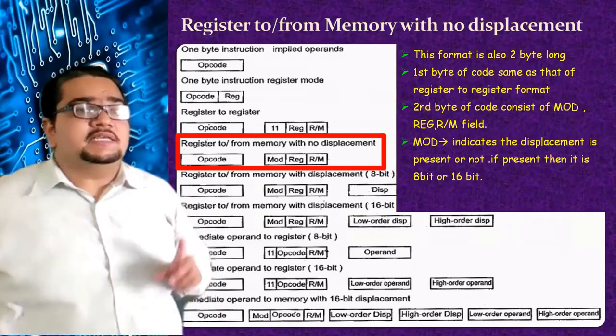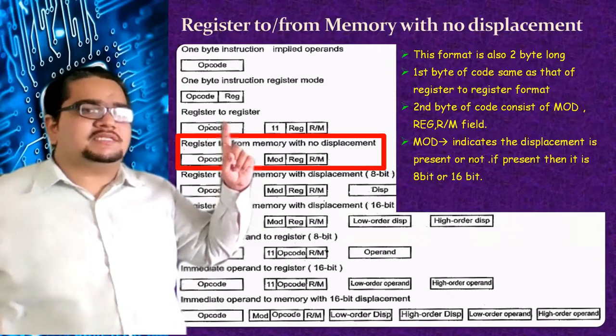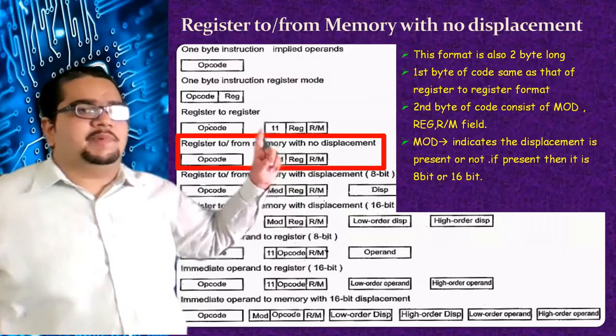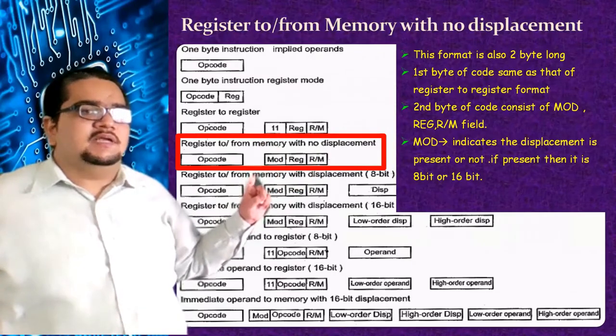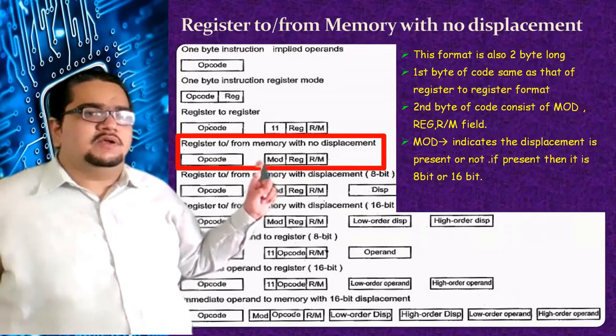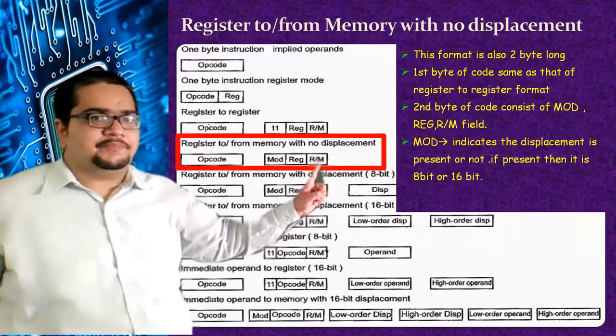The structure is similar to the earlier one, but in the earlier one, the r/m field was acting as a register because of mode bits 1 1. But here the mode bits are not 1 1, they could be 0 0, 0 1, 1 0. So in that case, the r/m field will be a memory.